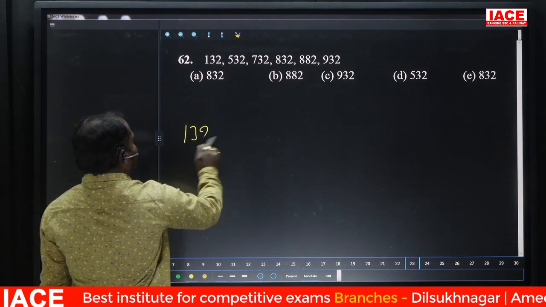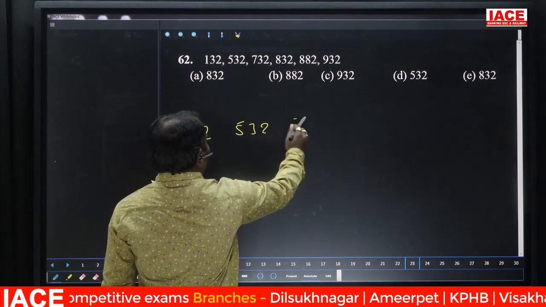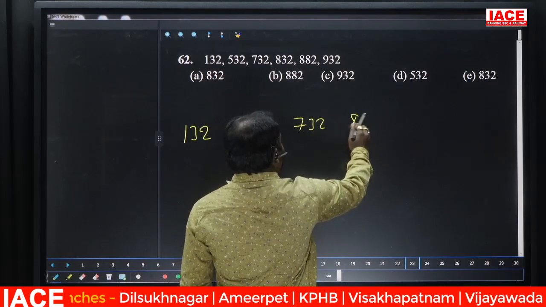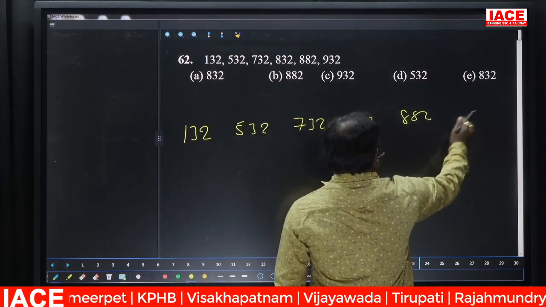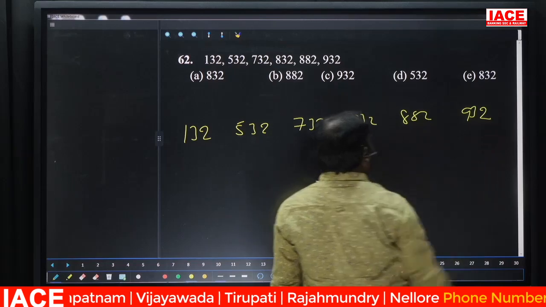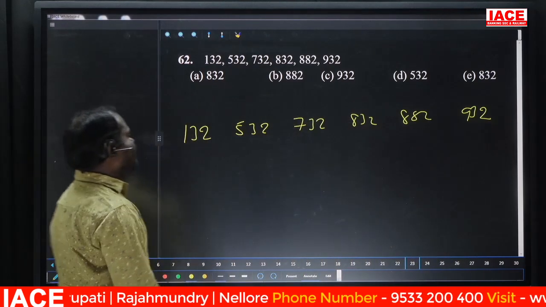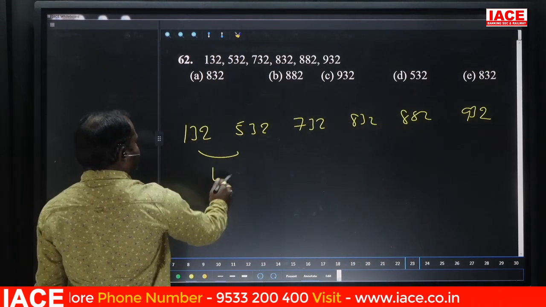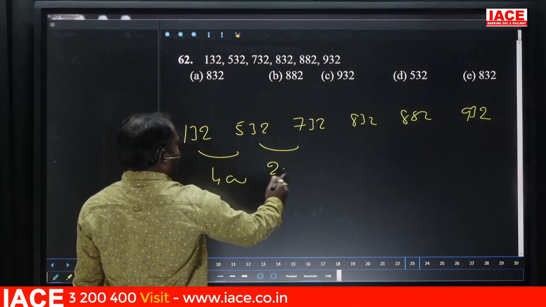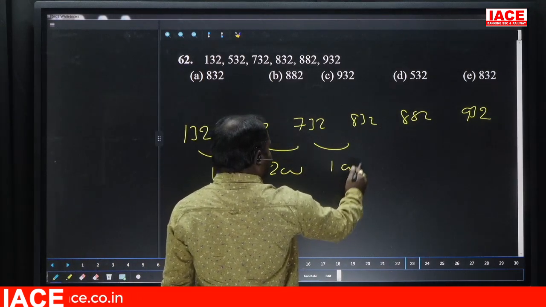132, 532, 732, 832, 882 and 932. If you observe 132, 532, the difference is 400. The difference is 200. Difference is 100.